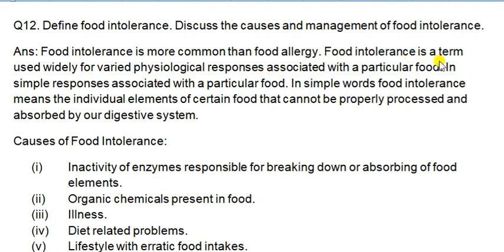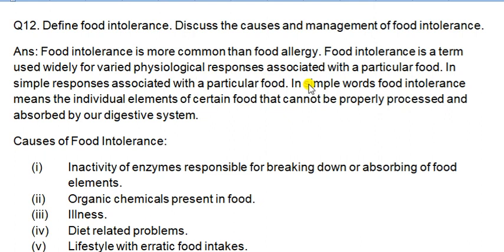Food intolerance is a term used widely for the physiological response associated with a particular food. It means when we intake some particular food which we cannot digest properly, and it has some negative physiological responses, that is food intolerance.